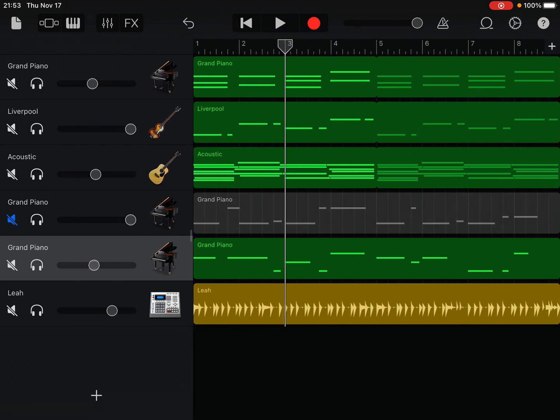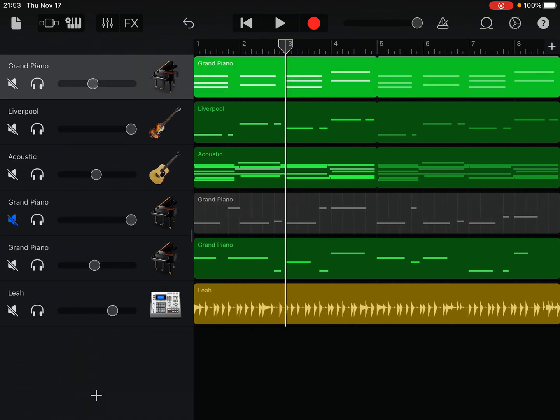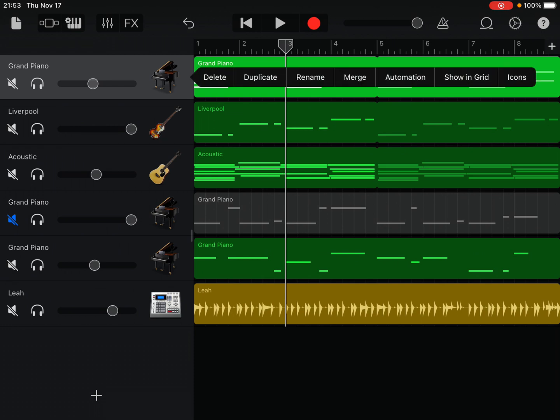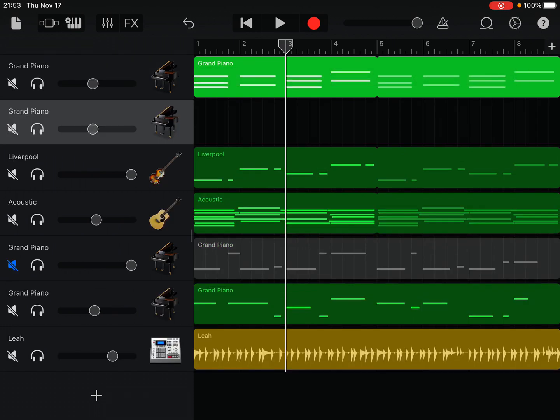Okay, adding layers. You don't need to include all of the different instruments that I've chosen. You can choose different ones. You can even add ones in addition to the ones that you have. Let's go ahead and do that. The easiest one to do that with is the piano. We're going to touch the piano icon just once and hit duplicate.